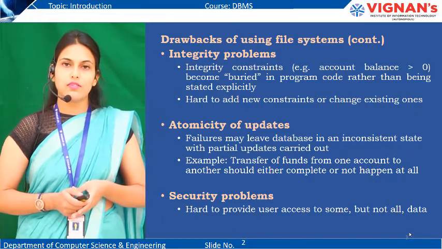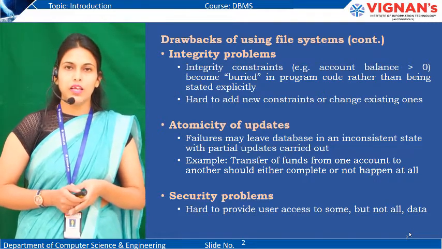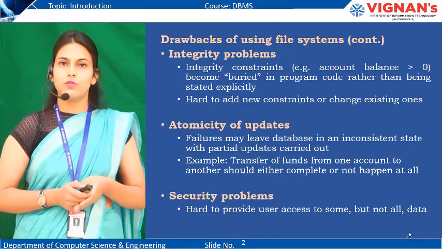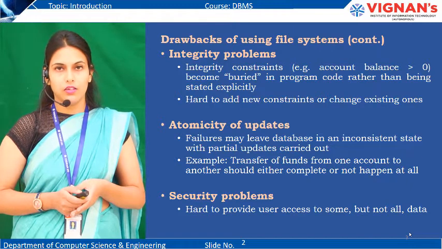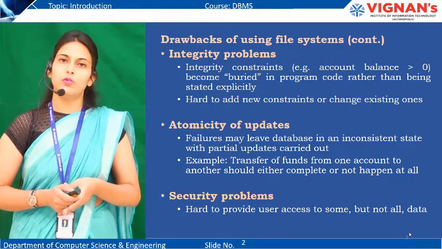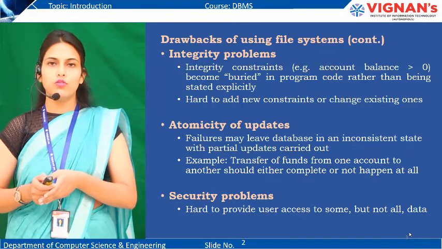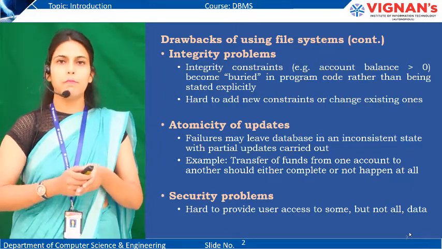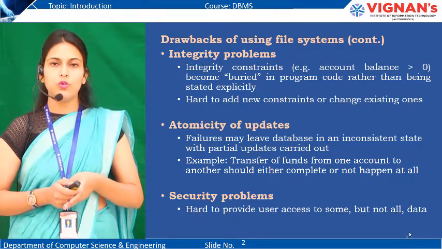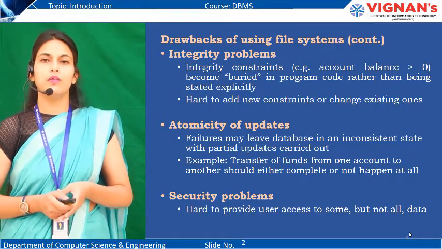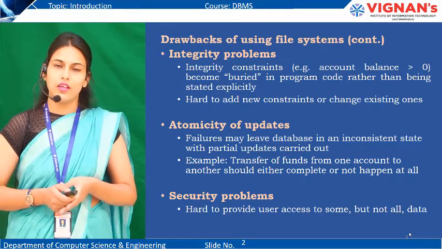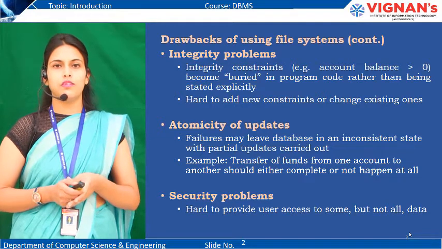Another drawback is security problem. Sometimes there is data which we want to keep confidential. Some part of data we don't want to share with all users. We want some users to only see some part of the data. To implement security measures like this was not earlier possible in the file system.